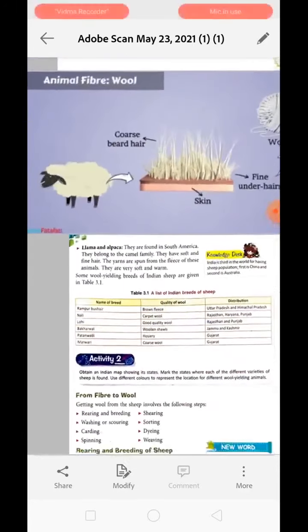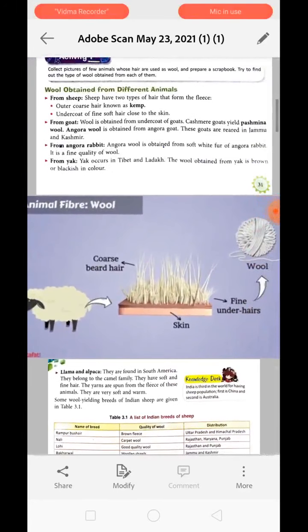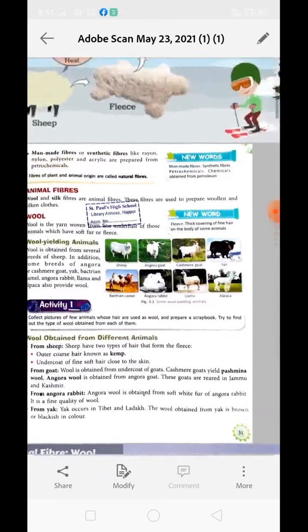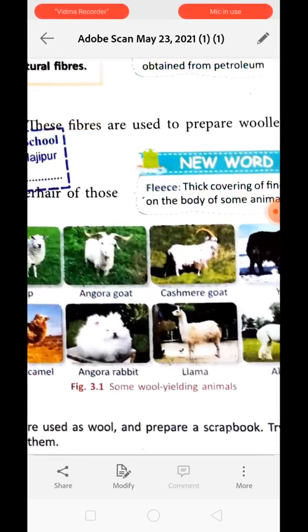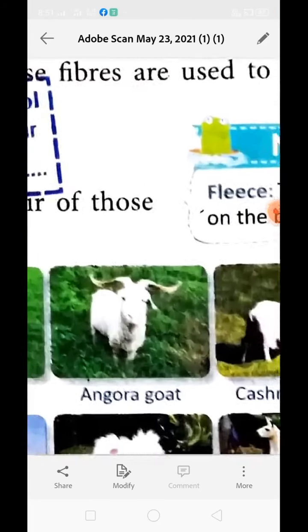Okay, now if we talk about goat, wool is also obtained from the undercoat of goats. Kashmiri goat yields pashmina wool, which is used to make pashmina shawls. Angora wool is also obtained from the Angora goat. And these goats are reared in Jammu and Kashmir. You know that the climatic condition in Jammu and Kashmir is very cold. So to protect their body from cold, they have long hairs.